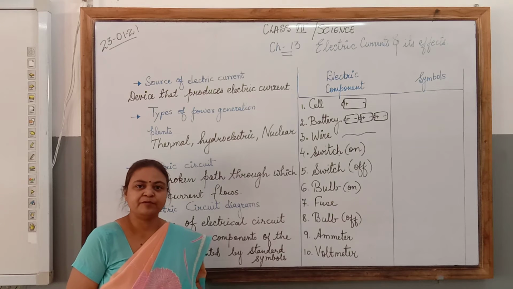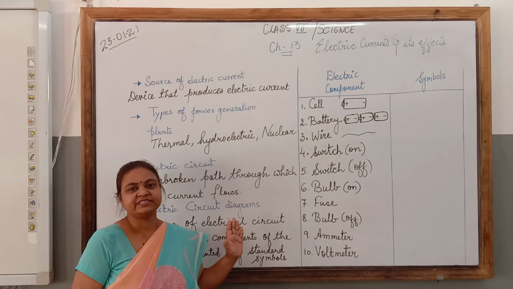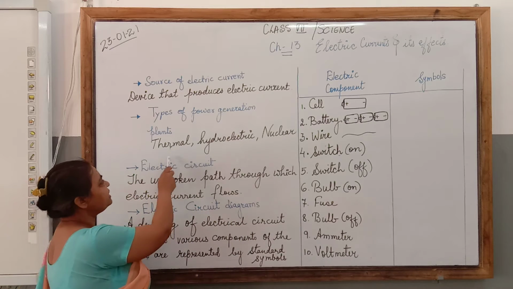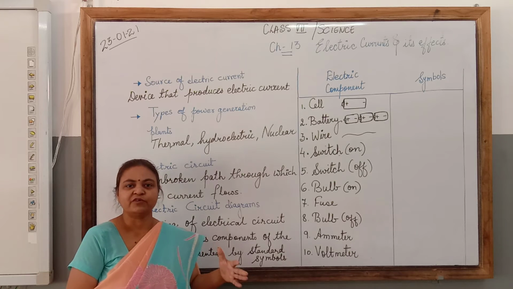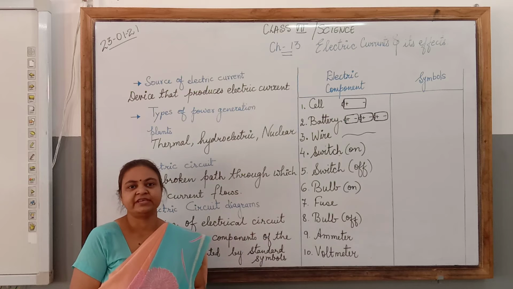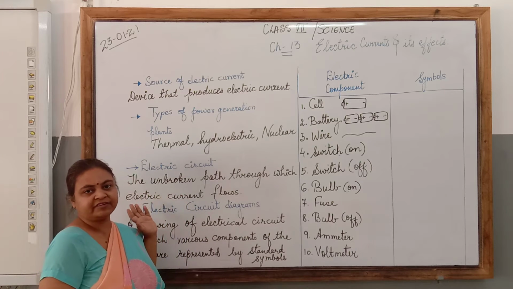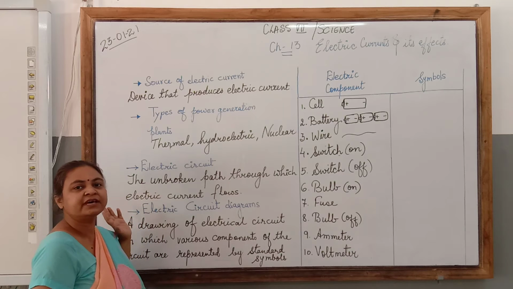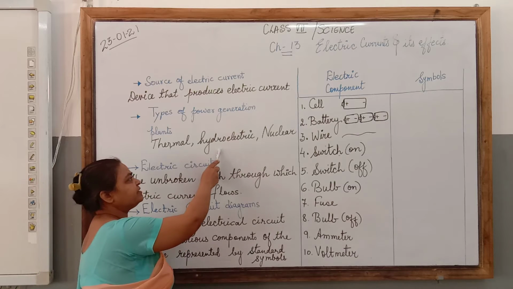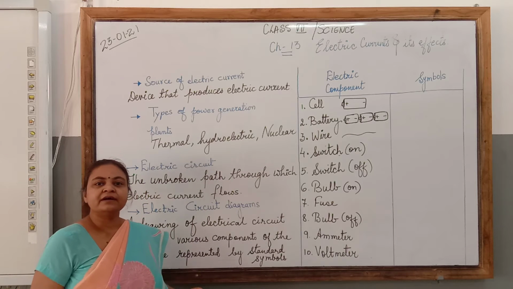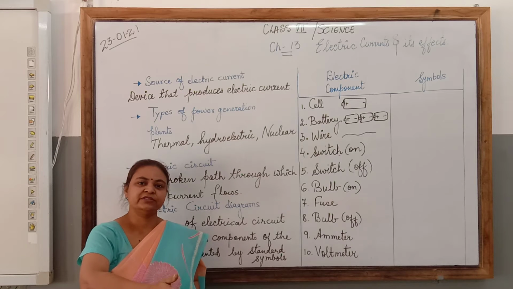The three main types of electricity we can call like thermal electricity, which is produced by burning the coal, heating the water, producing the steam and running the turbine with the help of that steam. This is thermal electricity. This is produced in the thermal power plants. Then hydroelectricity, where water is allowed to flow from a height on the turbine.